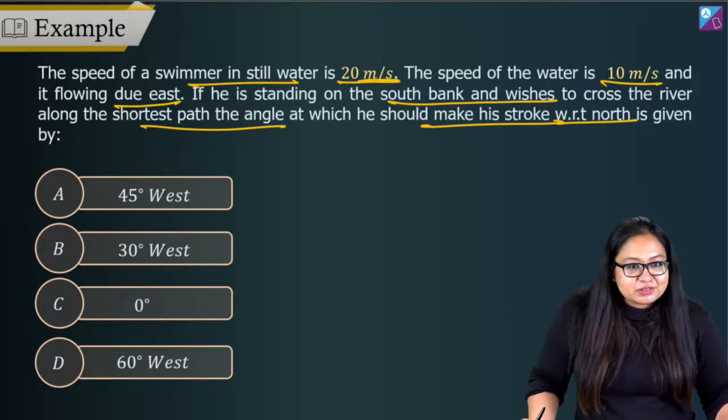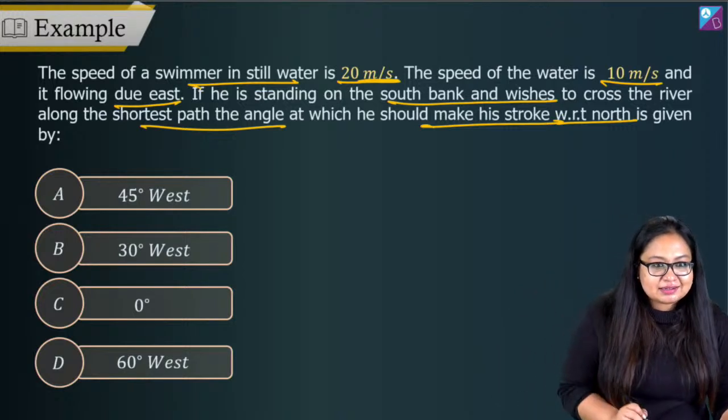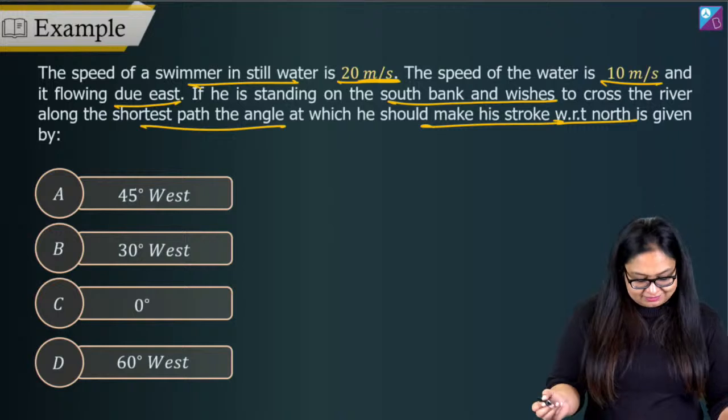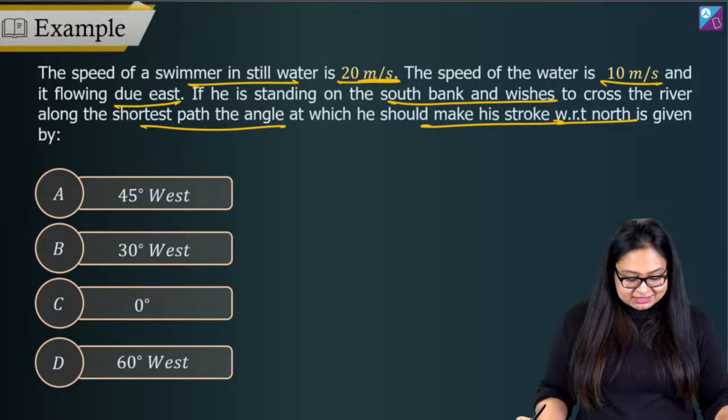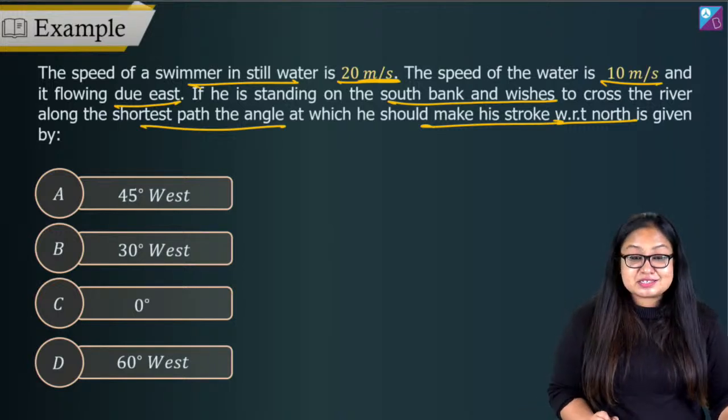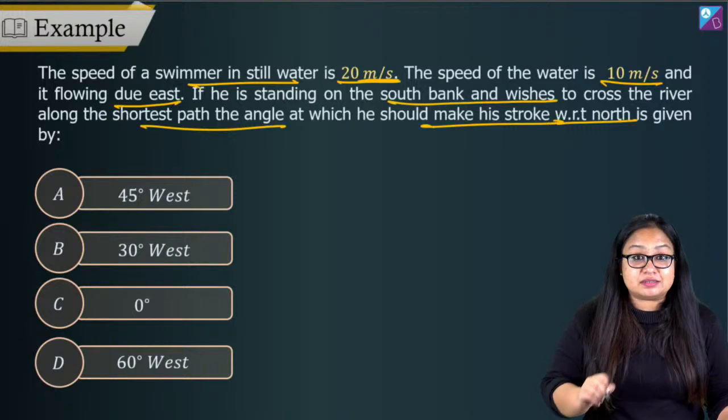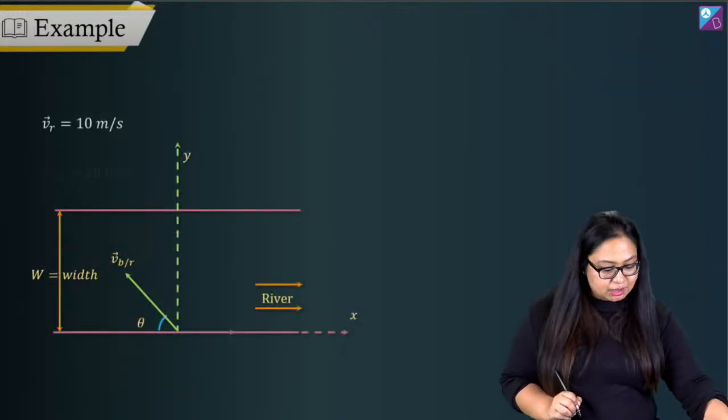All right, I can see Santosh says D, Sharda says D. All right, Bikash says D. Let's see what the answer comes out to be. So, here we want the shortest path, right? So, let's talk about it.